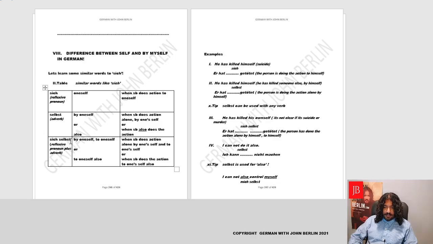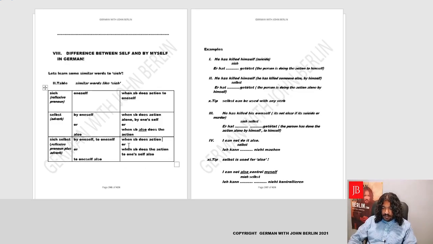Then there is sich selbst. This is a combination of the reflexive pronoun and the adverb, so the meaning is also the same. It's like doing something to oneself, by oneself. If I go according to the chronology, it should be: when somebody does an action to oneself and by oneself. Now it's the right chronology.